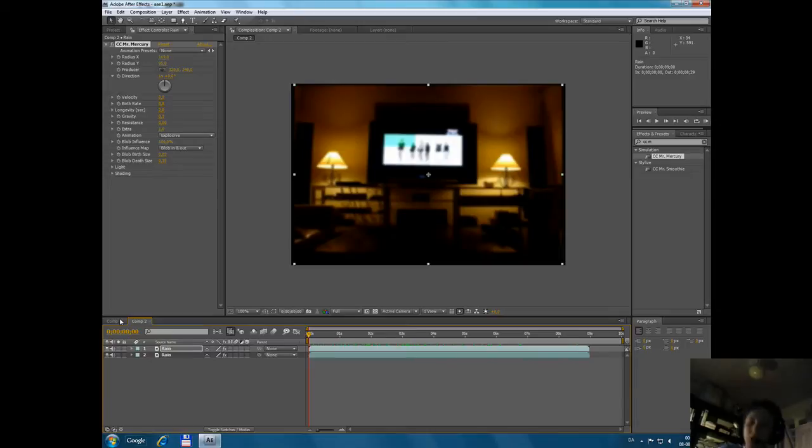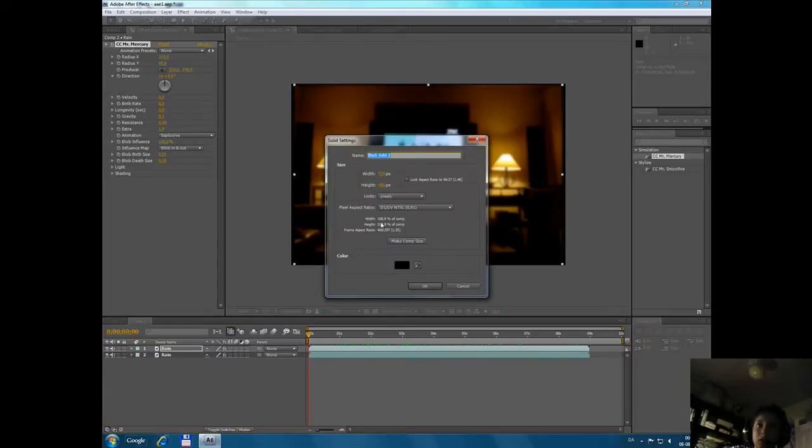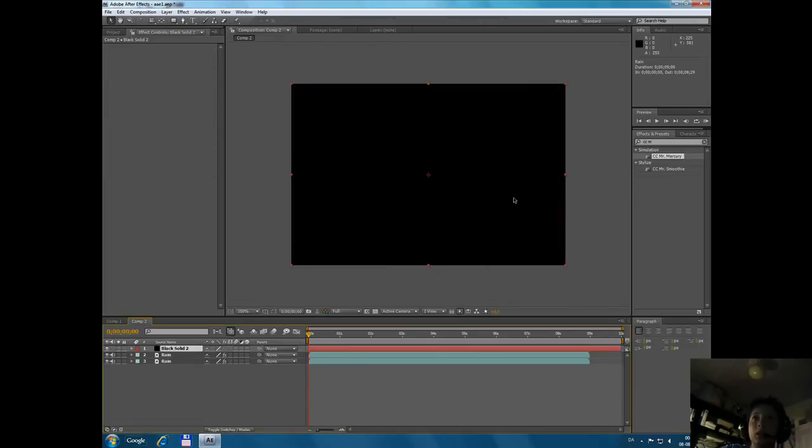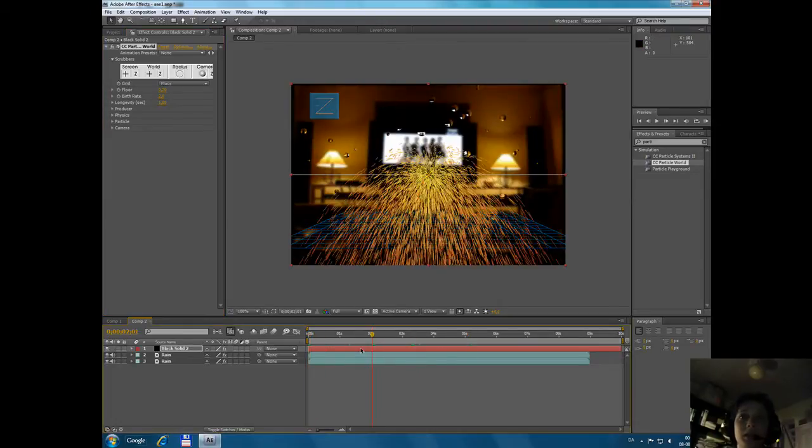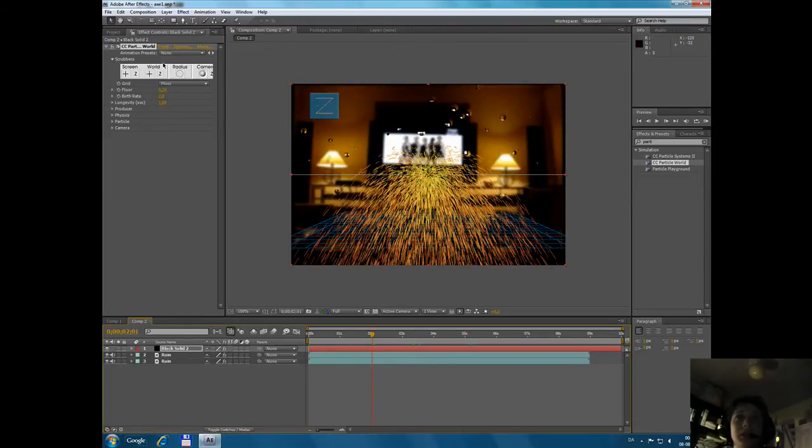Okay, now create a new solid. It doesn't matter what color, just make it comp size, and we're going to make a particle system. Just type particle over in your effects and take CC Particle World, and here we've got it. We're going to go to this part, and here we can see it's spawning in 3D.